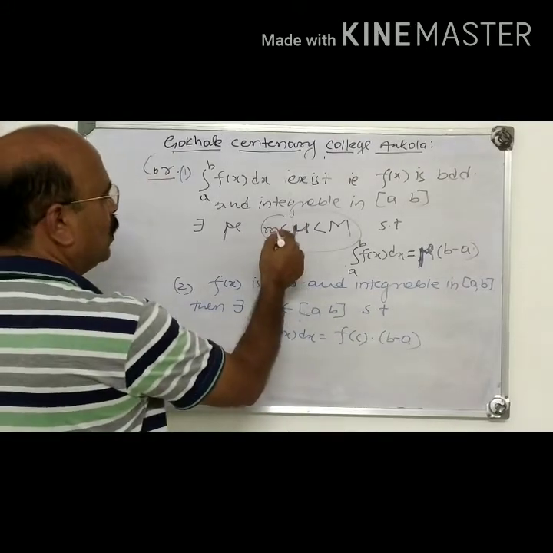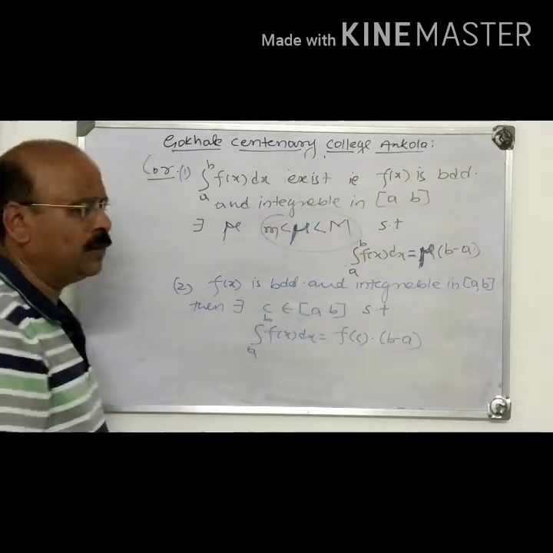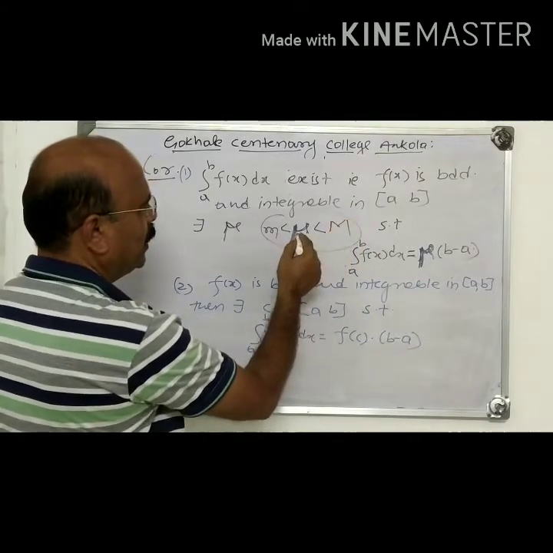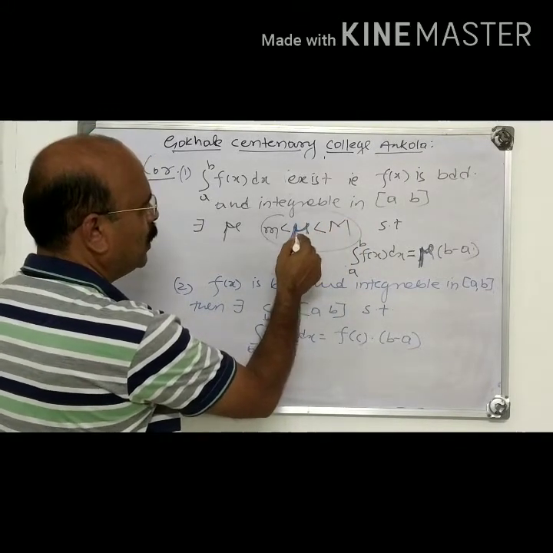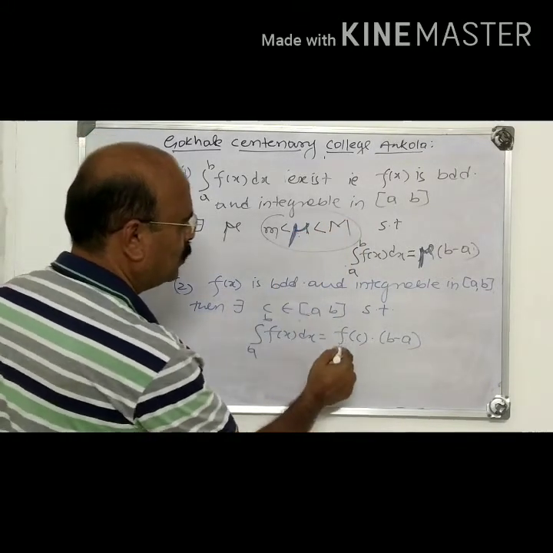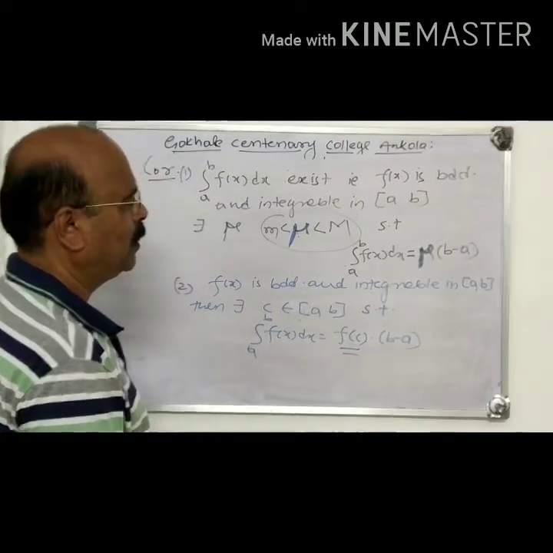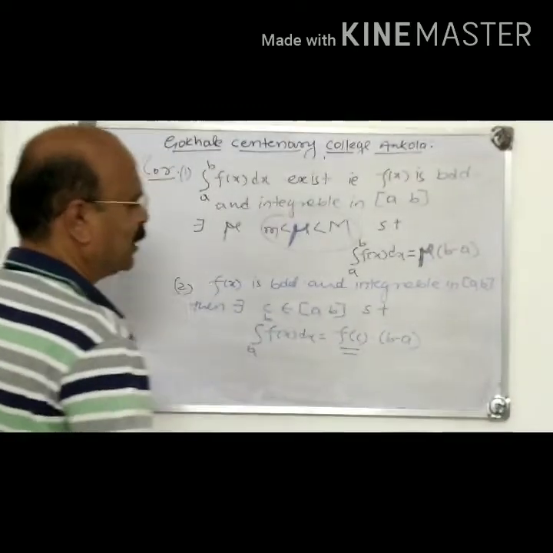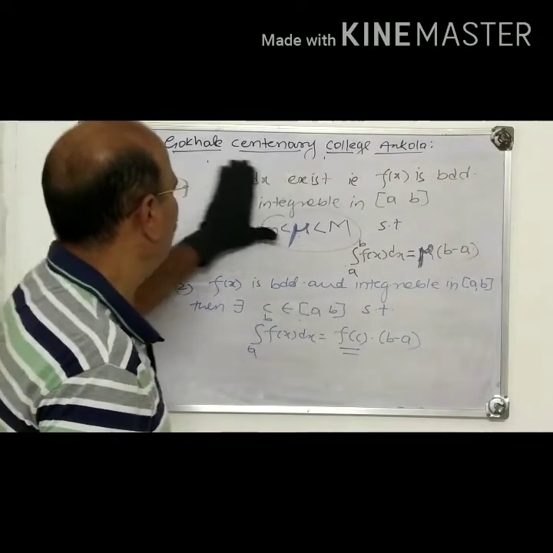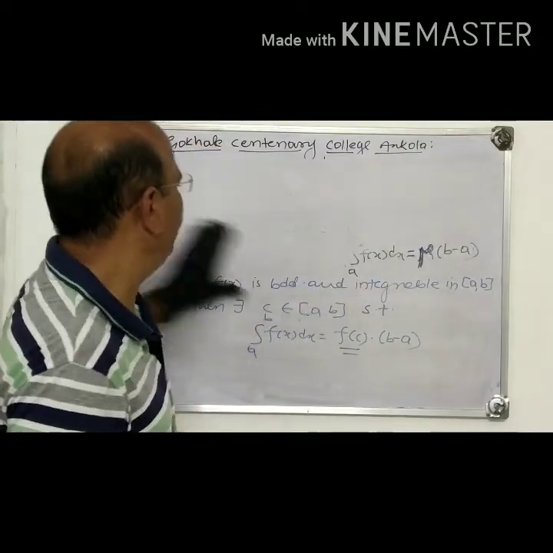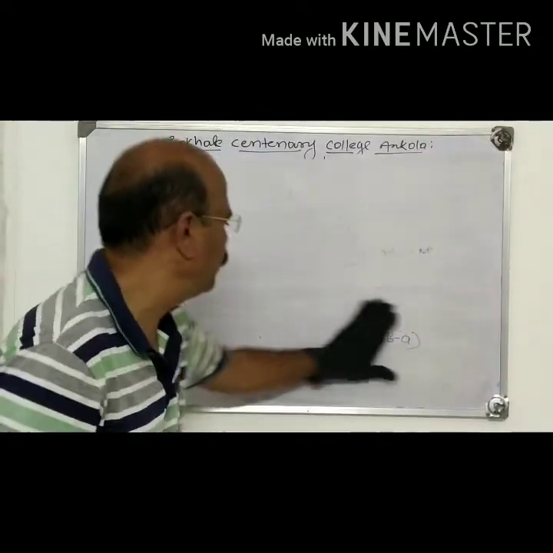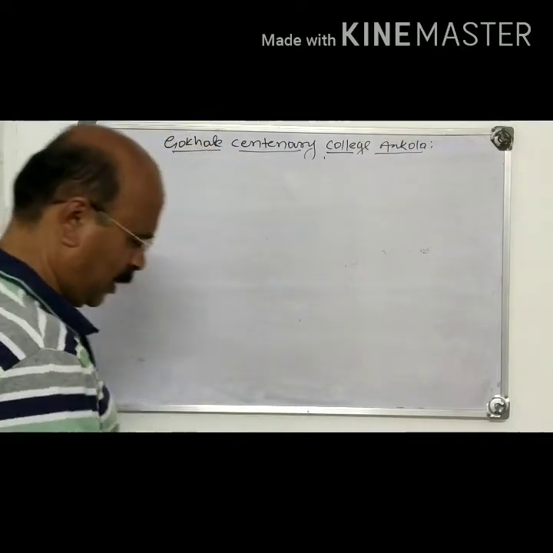What is mu? It lies between the bounds of f(x), which means it is some value of the function f(x). What is that value? f(c). So this is also obvious, and we take it as a corollary. Now the third corollary requires proof. The third corollary is like this.